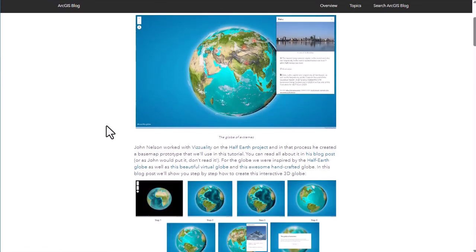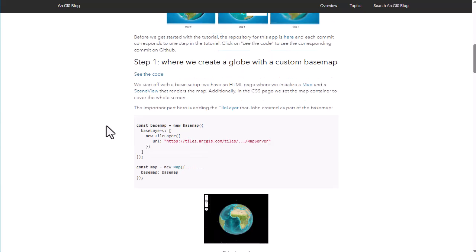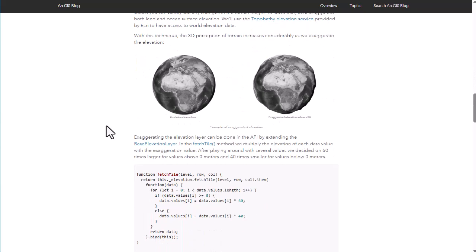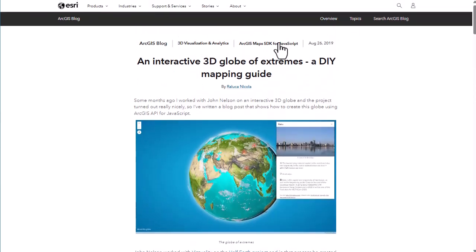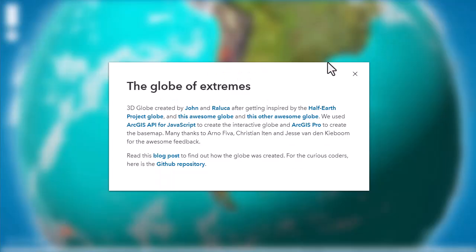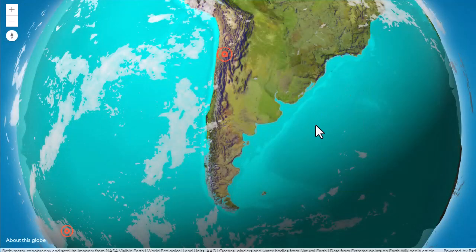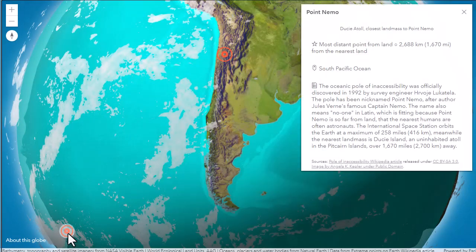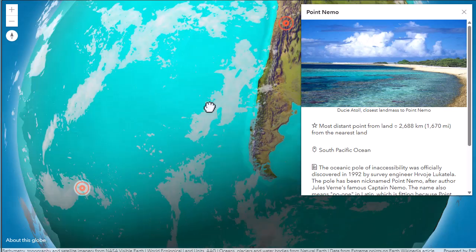Read Raluca's blog post to find out how she created this globe. You've got some code in there that you can start digging into, and much more. So these tools are powerful. They can be used, as we're going to do here, to teach about our wonderful world.